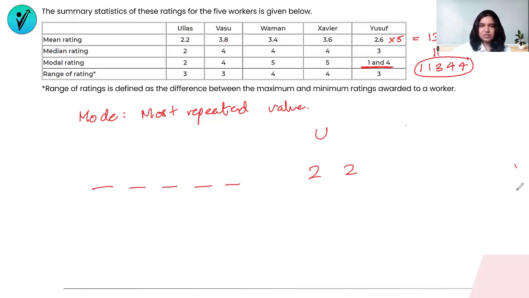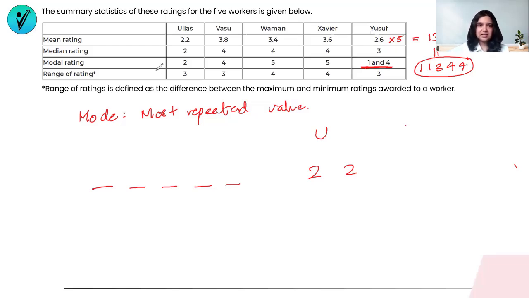That means, again, Yusuf has received these numbers as the ratings. I just don't know now which restaurant has given which rating. That is the only thing left to be filled up for Yusuf. I hope this entire thing is very clear to everybody. So there can be more than one mode within a lineup. There cannot be more than one median. There cannot be more than one mean either. That is the understanding, and that is how we have to basically understand and arrange which restaurant has given what rating to which worker. That is the entire set for today.